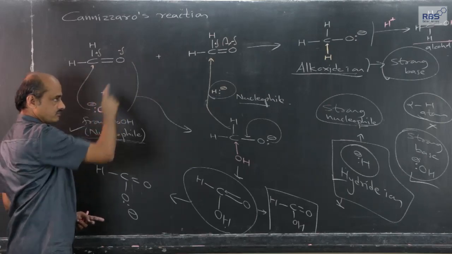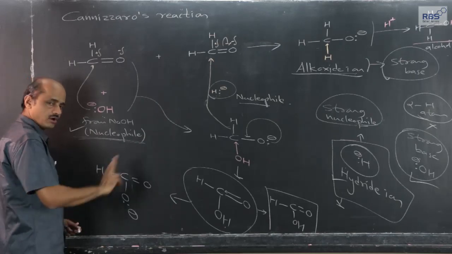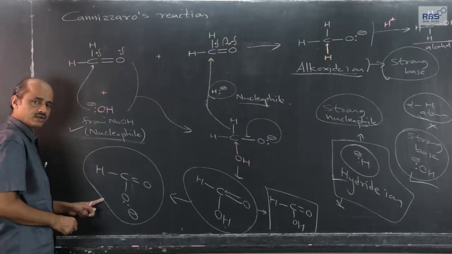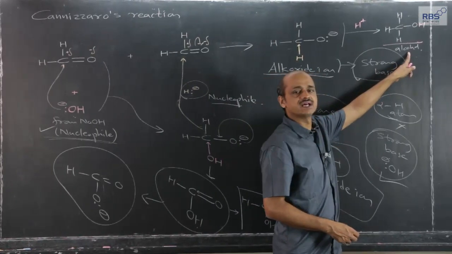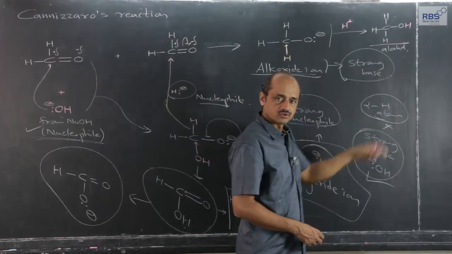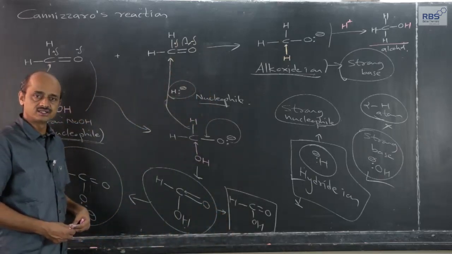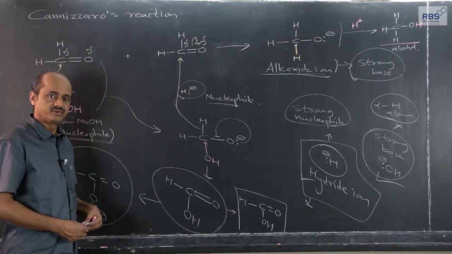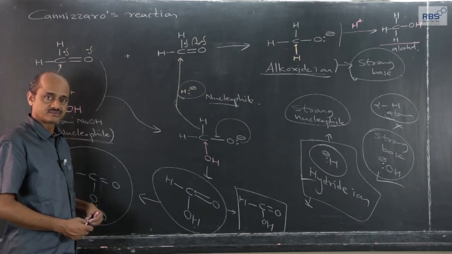So, the two aldehydes without alpha hydrogen atom in presence of NaOH ultimately undergo redox and give the salt of the corresponding carboxylic acid, one gets oxidized and the second gets reduced to give the corresponding primary alcohol, here methyl alcohol. So, this is how we have considered the mechanism of Cannizzaro reaction. It should be known to us, then and only then can it be applied and it will become easy for us to solve various tricky MCQs useful for various competitive exams.